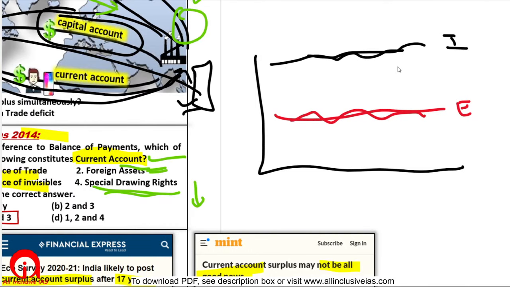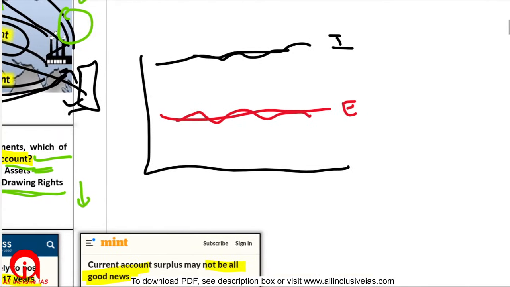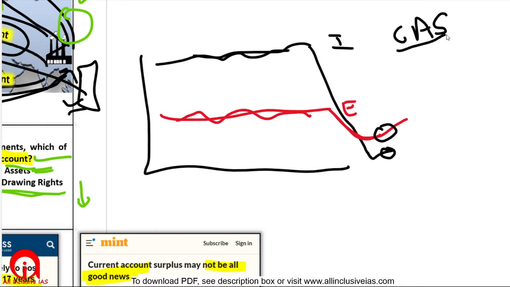Now when we had this lockdown and economic disruption, our imports fell, right? Our exports also fell, but exports fell less and imports fell more. Therefore our exports became more than imports. Hence we have a current account surplus. It is a very simplistic scenario.